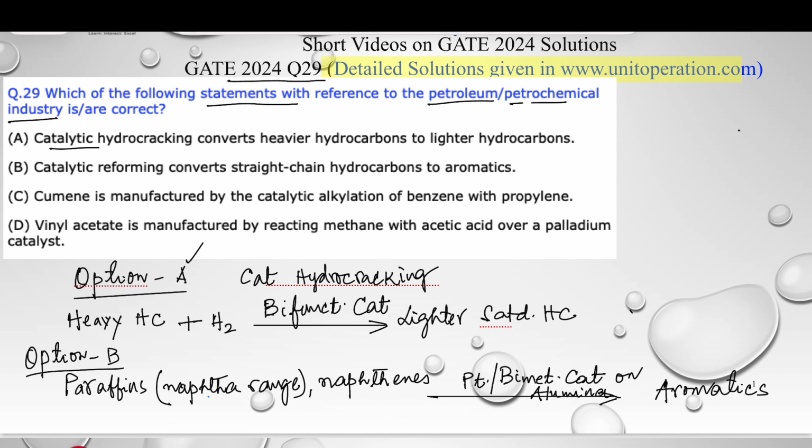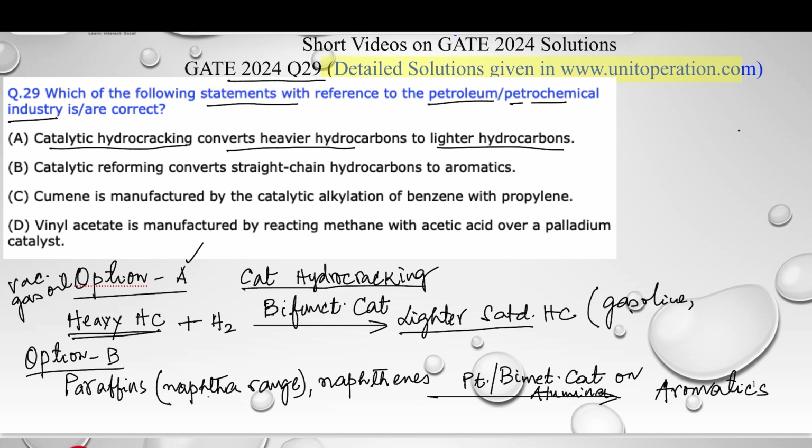Catalytic hydrocracking converts heavier hydrocarbons into lighter hydrocarbons. So, what is the purpose of catalytic hydrocracking? It takes heavy hydrocarbons, mainly, let's say, vacuum gas oil, that range, and converts that to lighter saturated hydrocarbons. It could be something like gasoline, diesel, and normally they use a bifunctional catalyst. So this option is true.